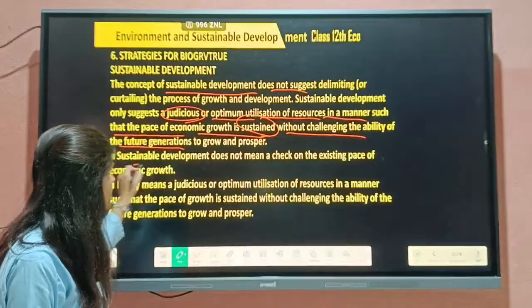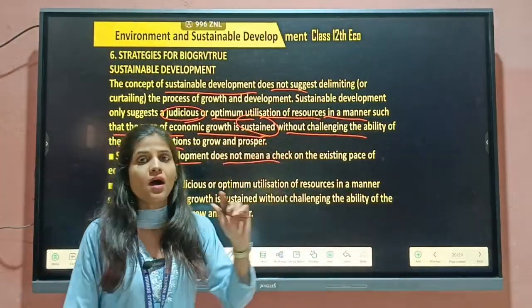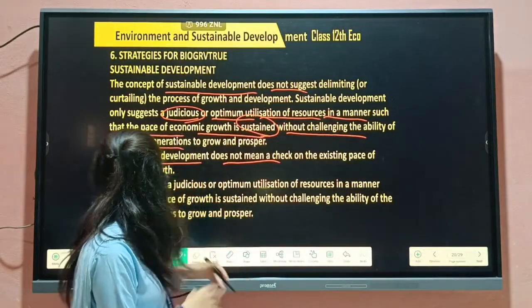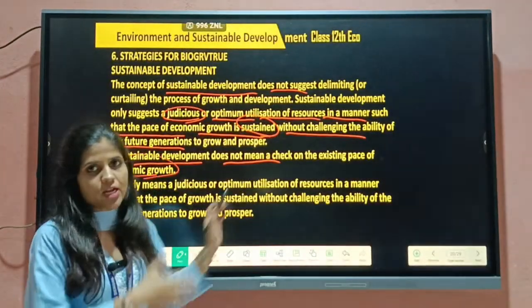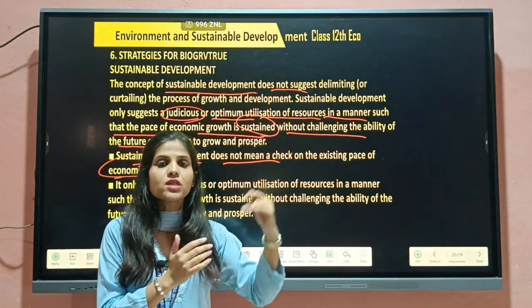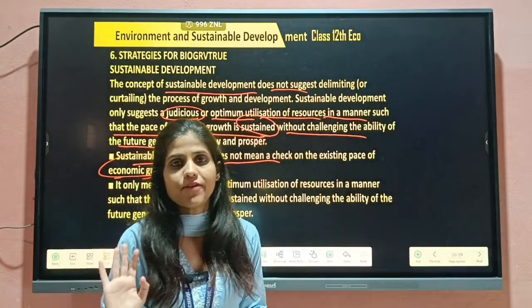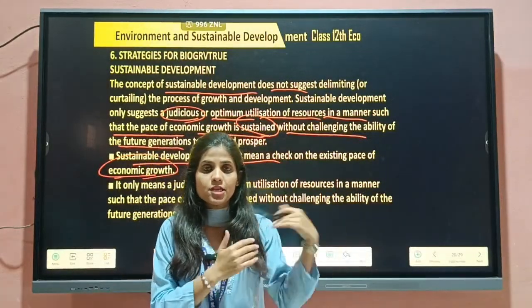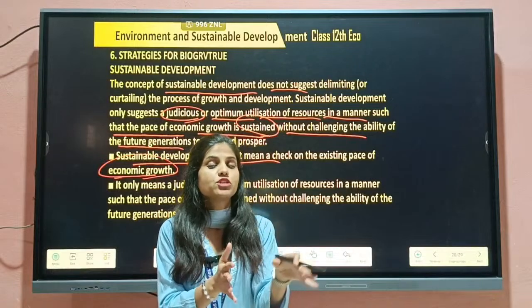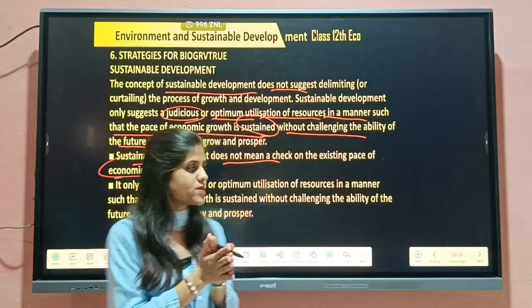So sustainable development doesn't mean checking the pace of growth and development right now. We are talking about economic growth, everything related to economics, which means money, not only social welfare but inclusive of social welfare, economic growth and development, which means GDP, gross domestic product, growth also.